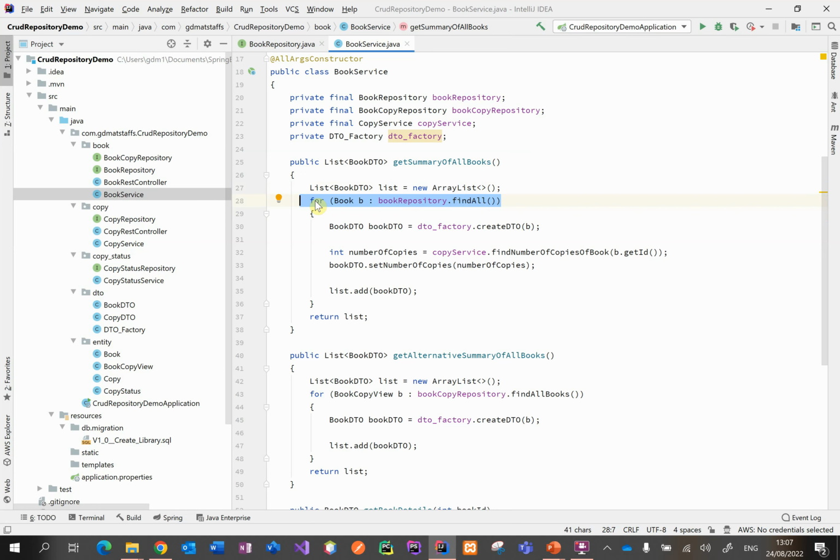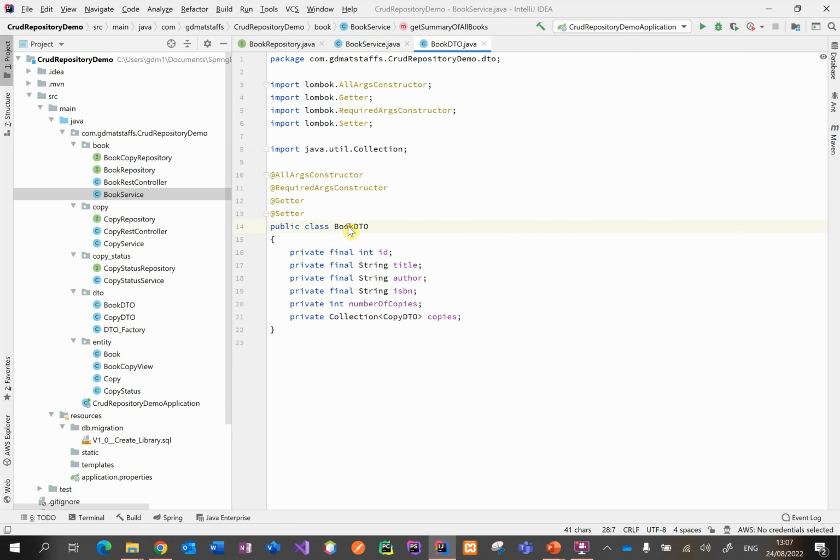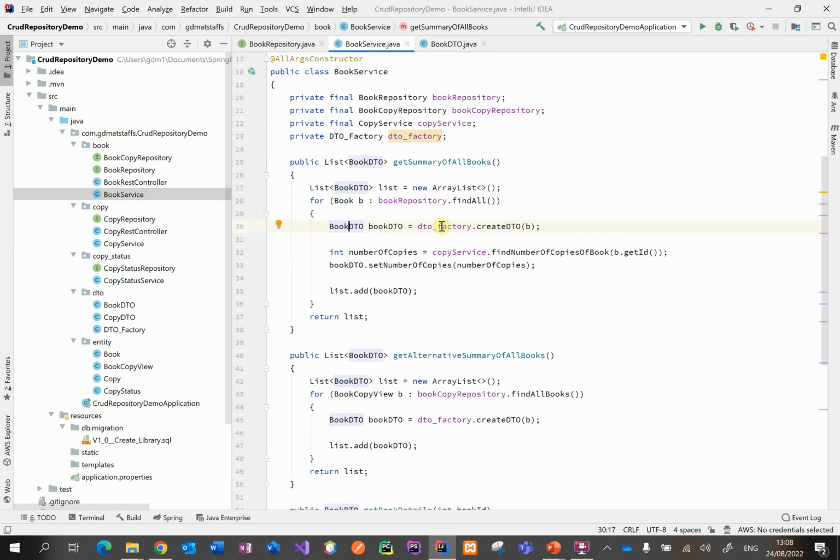We can iterate through that collection, and for each book B that's in that collection, we can use it in some way. Now in this example, as I mentioned earlier, we're going to convert the entity into a data transfer object. So the book DTO has got fields that correspond to fields in the entity. And what we're going to do is use a DTO factory.